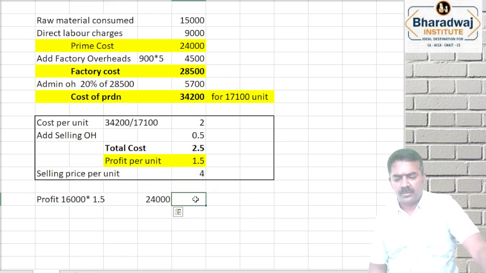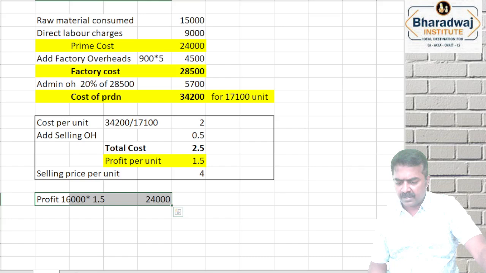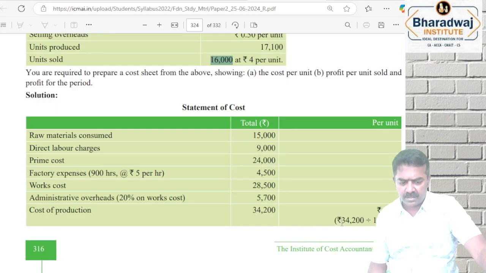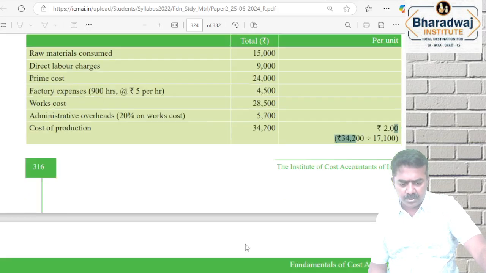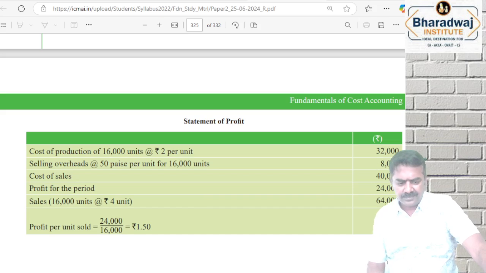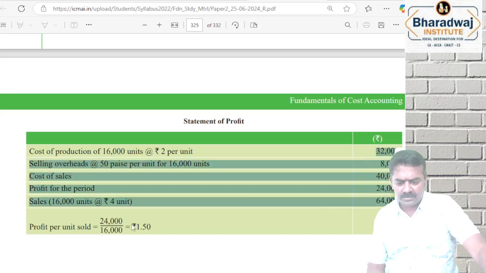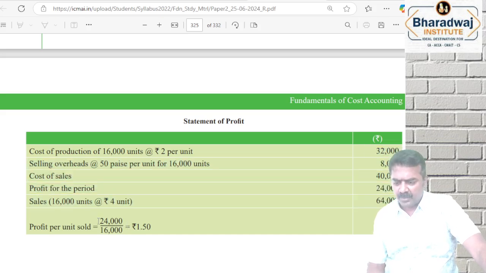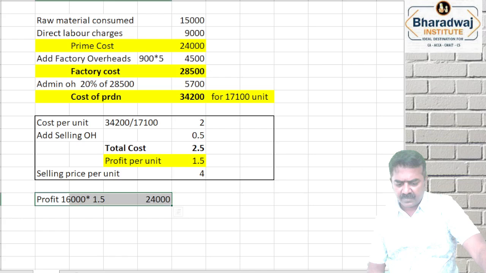16,000 into 1.5, how much do we get? 24,000 we get. I hope our answer is correct. Cost of production is 2 rupees. We need not set it out this way, we can use our own style. Okay, profit per unit is 1.5. This is how we worked it out. Cost per unit is 2 rupees.